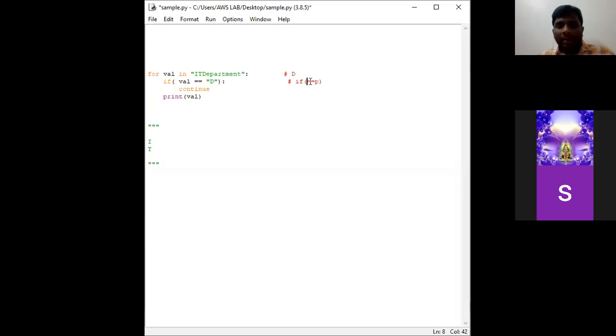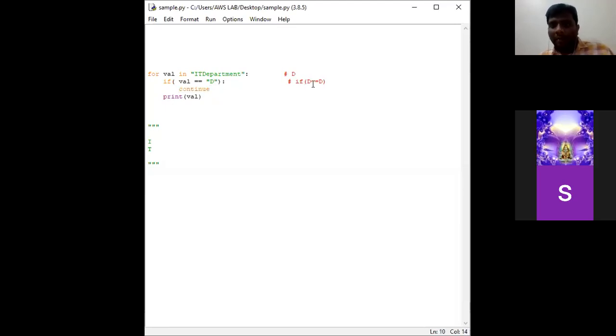If val equals D. See, I have changed the if condition. In the previous iteration, I discussed P. Now I have changed the condition to the character D. Why? Because in the previous example, we discussed the same program using the break statement. The program is as it is, which I told previously. The only statement which is changed is the third one. Previously I discussed it with the break statement, and now with the continue statement.